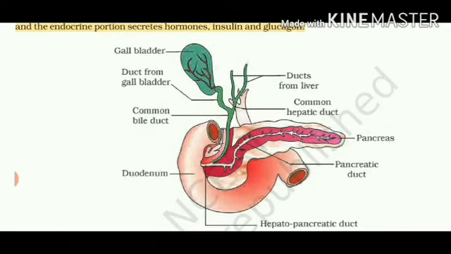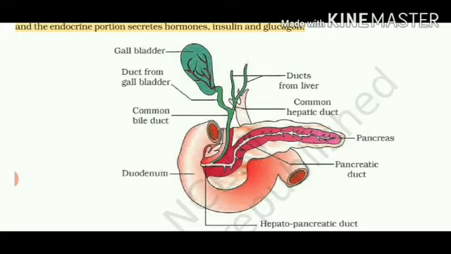It consists of hepatic lobules, and hepatic lobules have hepatic cells which will secrete the bile. So can you see the green colored ducts? Yes. These are the ducts which are coming from the liver and bringing the bile, which we also call the common hepatic duct. And the gallbladder is the organ which helps in storage of bile.